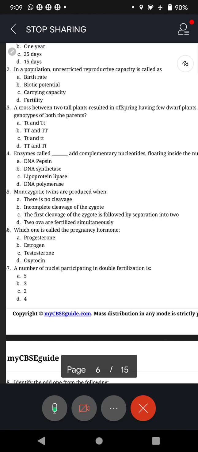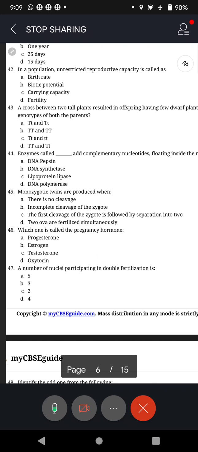These enzymes are essential for DNA replication and usually work in pairs to create two identical DNA strands from the original DNA molecule, and it is found floating freely inside the nucleus. So it has to be option D, DNA polymerase.